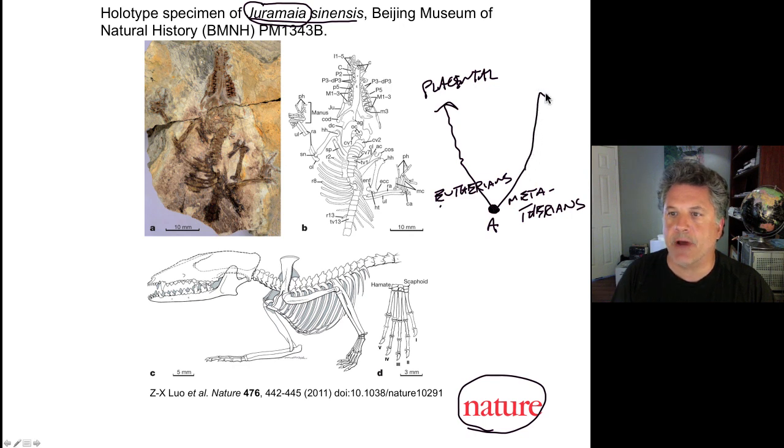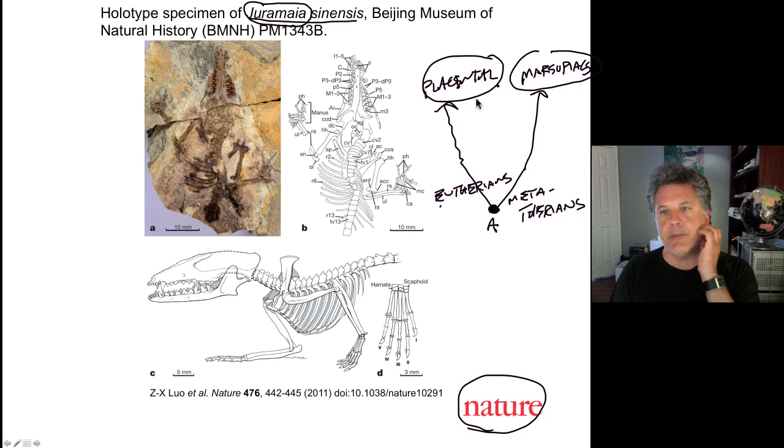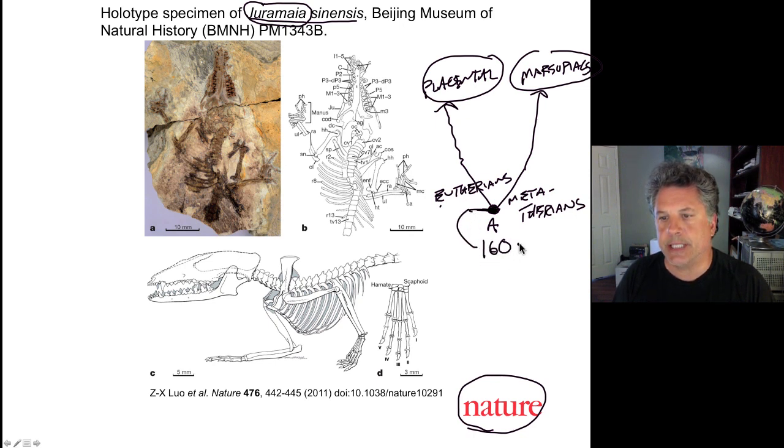And the Metatherians gave rise eventually, it's a little more complicated than this, but Metatherians were ancestors to the marsupials, like kangaroos. So the 2 major groups of existing mammals today, the marsupials and the placental mammals, were known to have diverged from a common ancestor. And DNA evidence suggested quite strongly that the divergence occurred at about 160 million years ago.